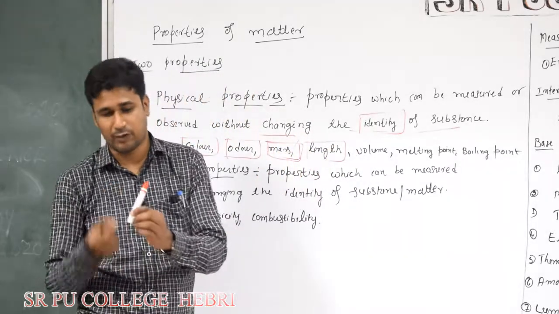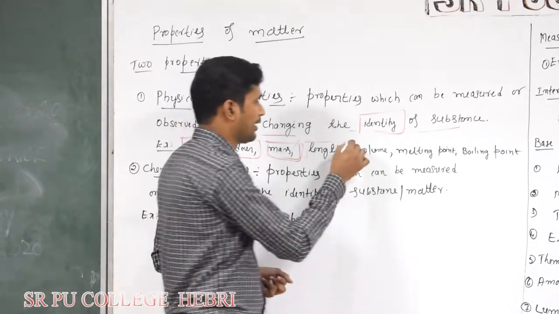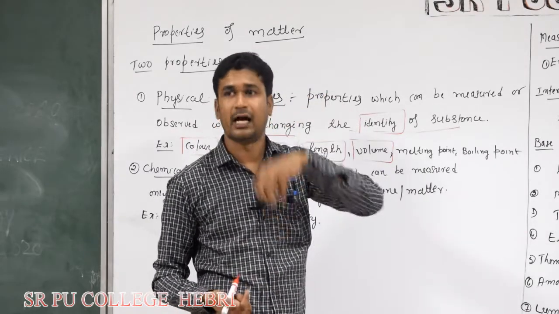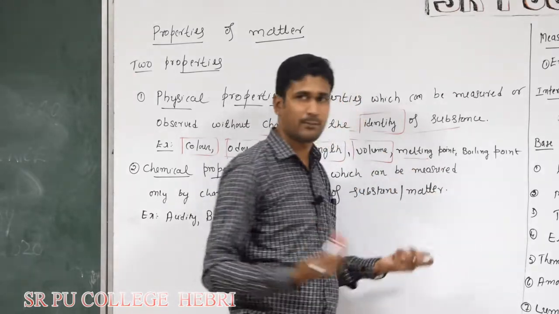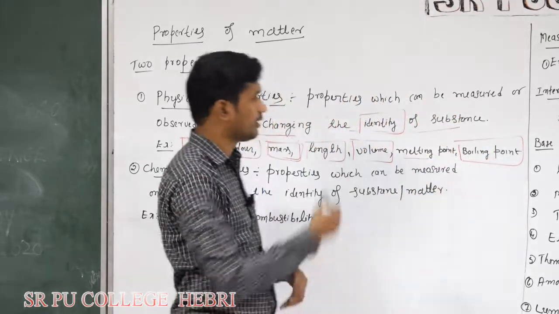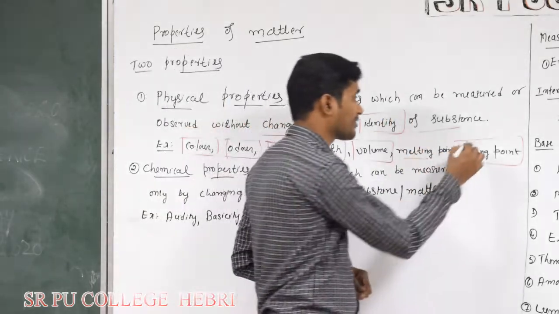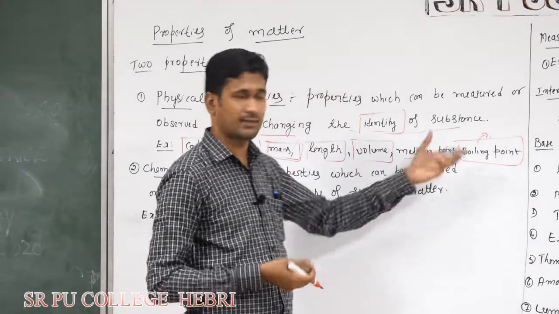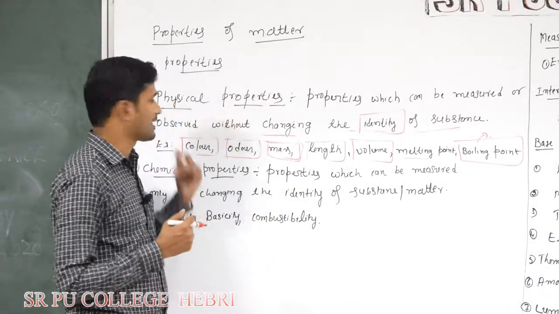Length: using a meter scale you can directly measure the length. Volume: using a measuring cylinder or measuring jar, by putting liquid into it you can measure the volume. Melting point: using a thermometer you can measure it. Boiling point: by heating and using a thermometer you can measure the boiling point of a substance. Here also we are not changing the identity or composition of the substance. You can boil it but there is no change in its composition. Such types of properties are physical properties.